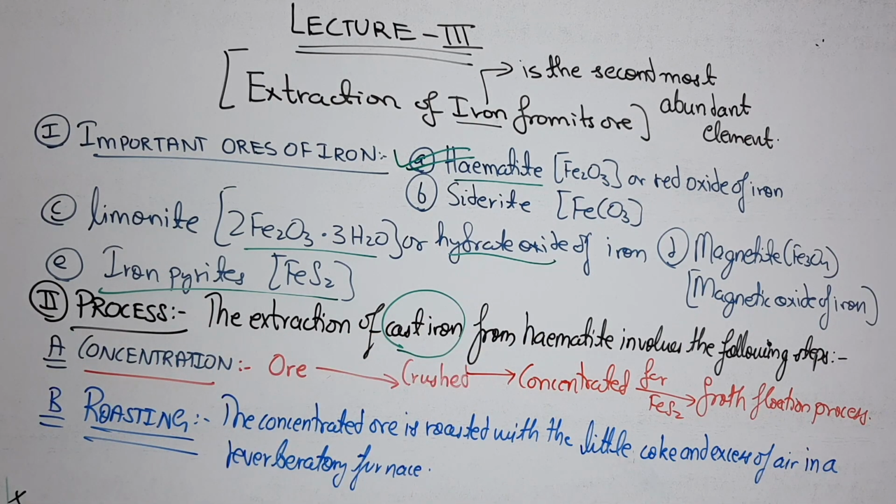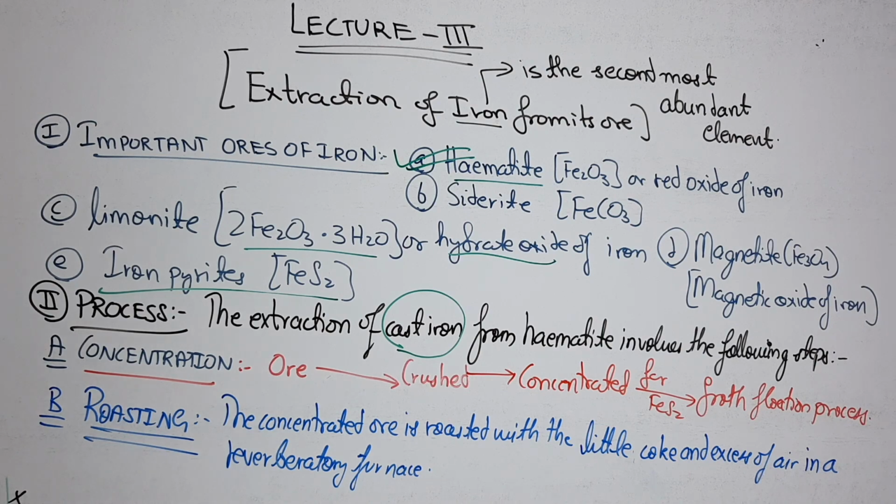There are basically 3 main steps. The first one is concentration, the second one is roasting, and the third one is smelting. So the very first process is concentration. You have already studied in the first two lectures that you take the ore and crush it to a fine powder, which is also known as pulverization.